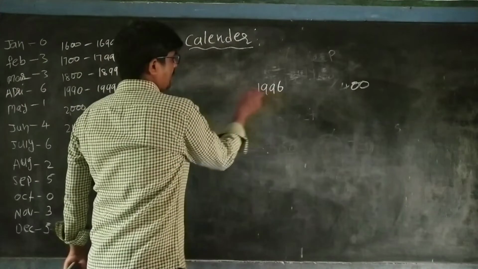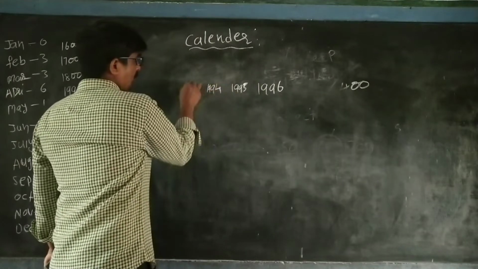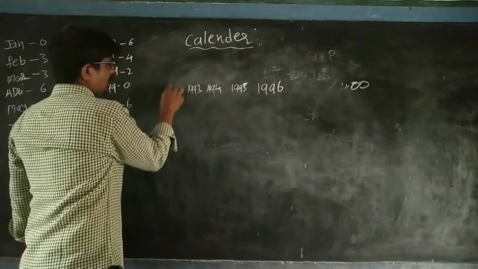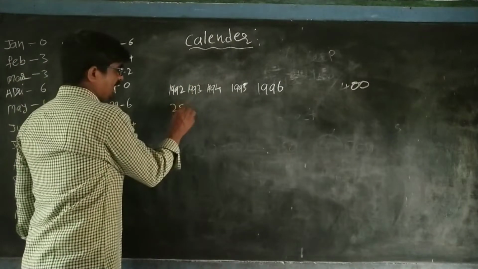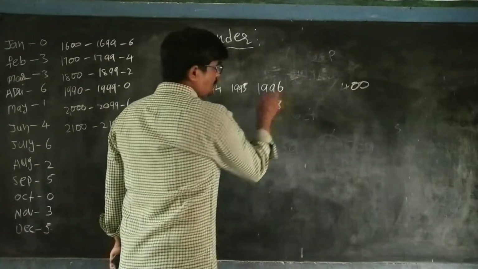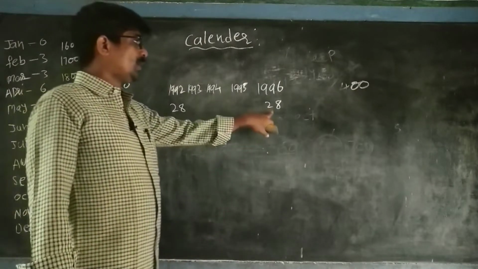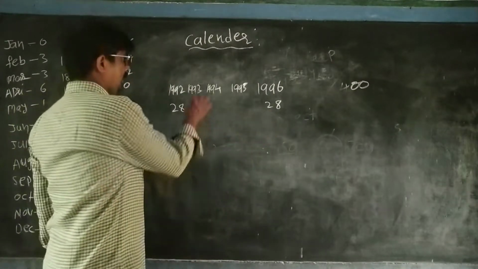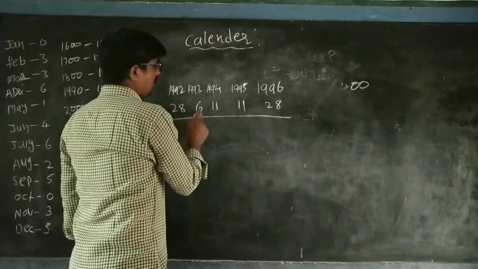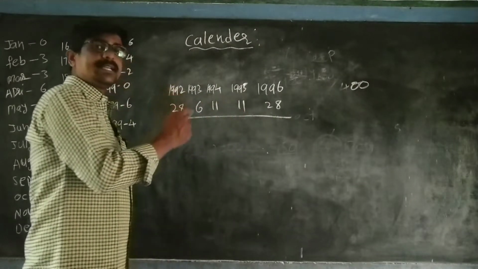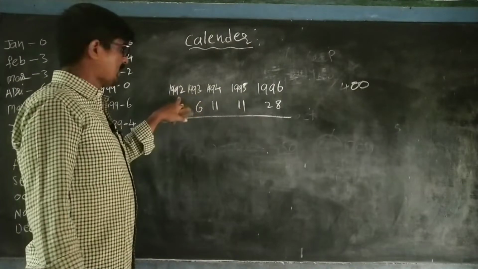Counting 1996, 1995, 1994, 1993, 1992, we have one code: a leap year's calendar repeats after 28 years. The code is 28, 6, 11, 11.